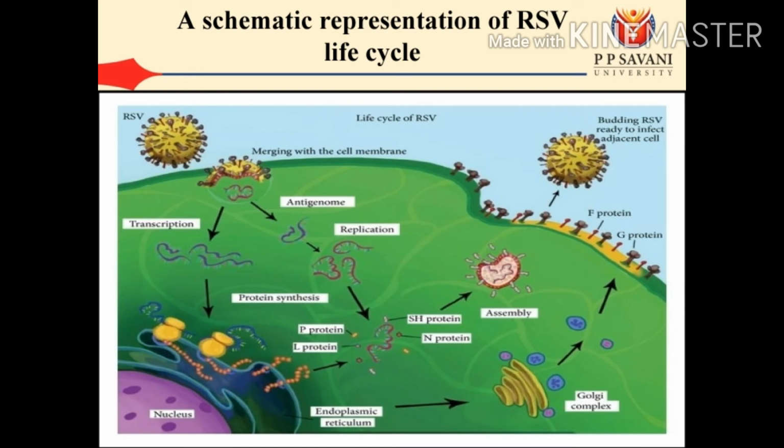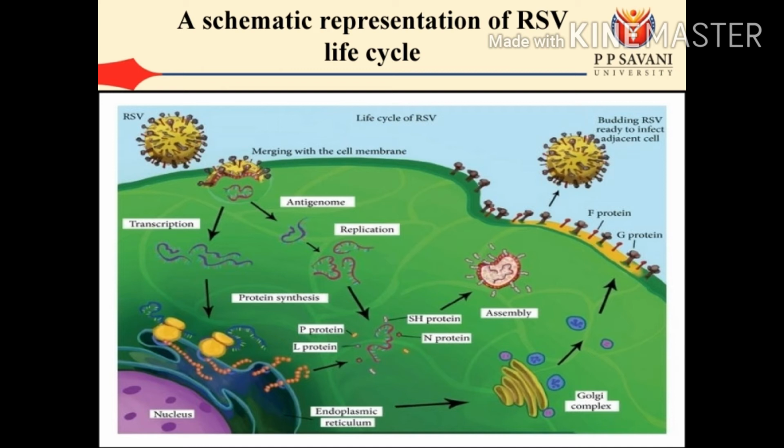RSV first attaches to the cell membrane, enters the host cell, and releases its genome. The genome goes into two pathways. First, it goes into transcription and produces proteins of several types. And second, it is replicated. The replicated genes are coded with the proteins produced by transcription, and they are assembled.